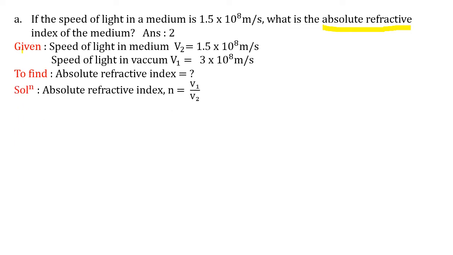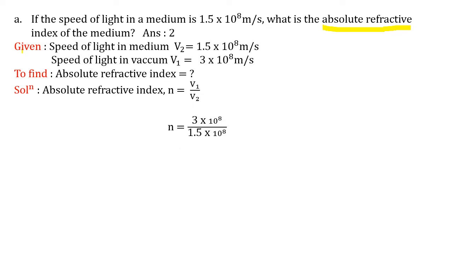we know the formula. Absolute refractive index n is equal to v1 upon v2. Now you can see in the textbook, when there are two different mediums we write 1 and 2 or 2 and 1. But when the absolute refractive index is given, we just write n. We are not writing 1 or 2 medium or anything. And n is equal to v1 upon v2. Correct?